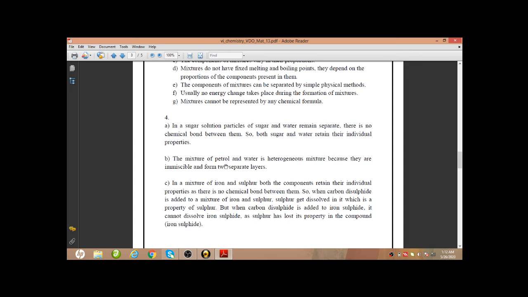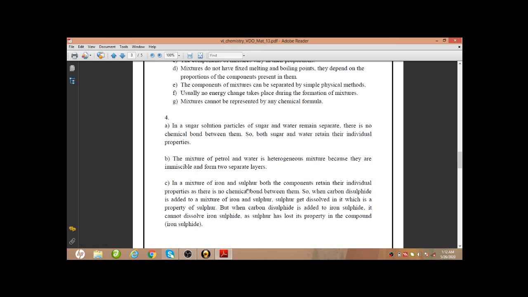What is the reason? So the question is, if we add carbon disulfide, which is a solvent, in a mixture of iron and sulfur, carbon disulfide can dissolve sulfur. But if we add the same carbon disulfide in iron sulfide, this is a compound formed from the same iron and sulfur, then carbon disulfide cannot dissolve this iron sulfide. What is the reason?